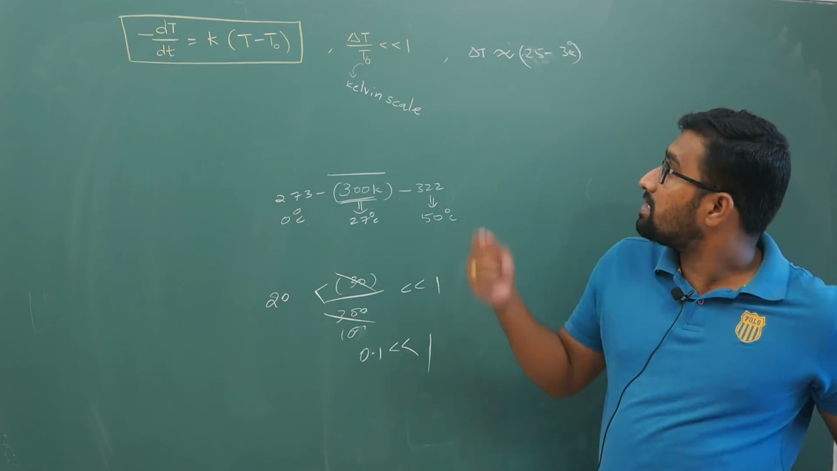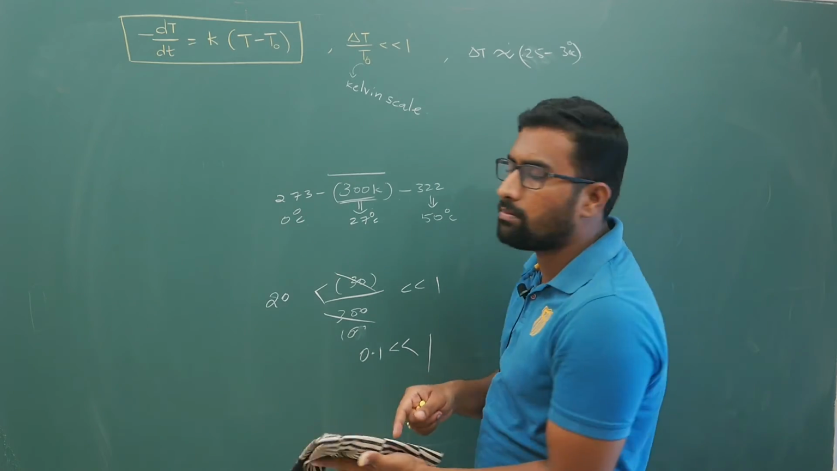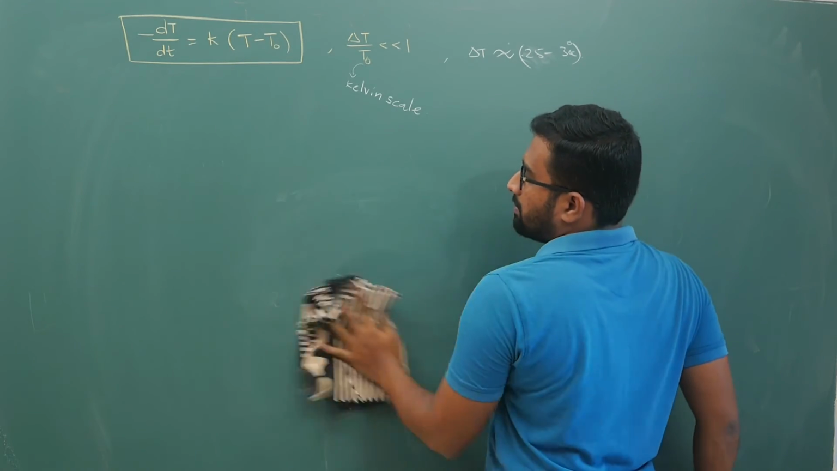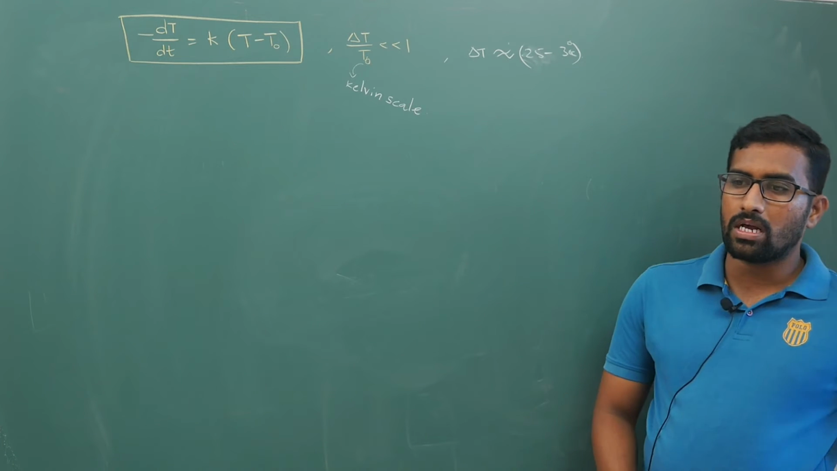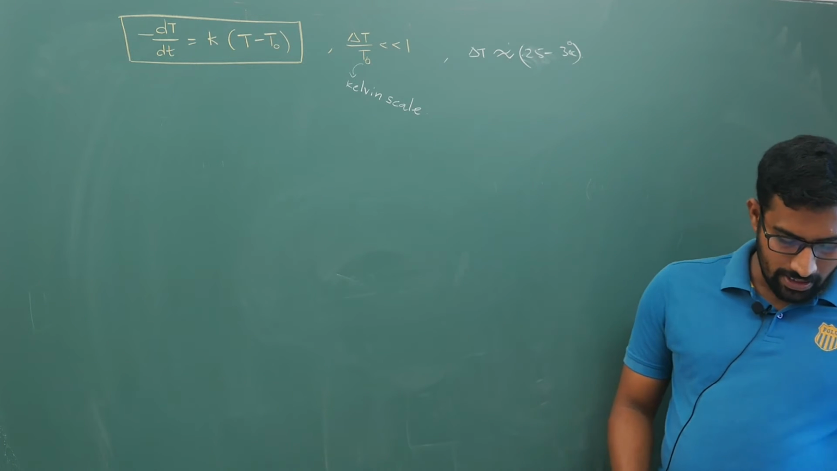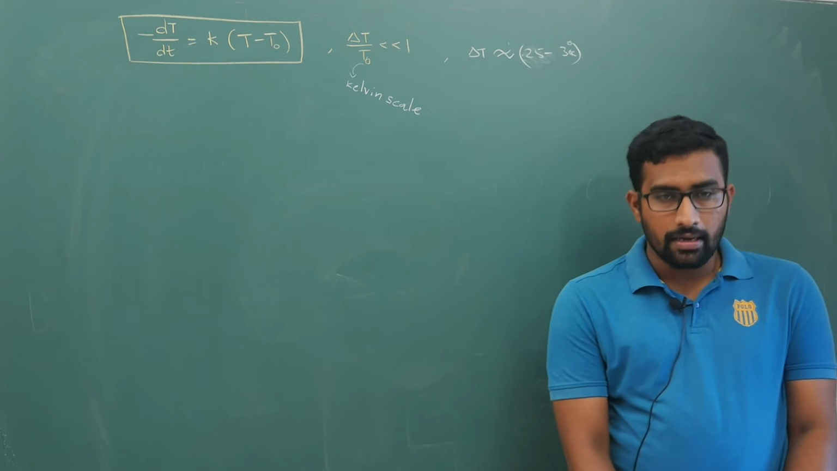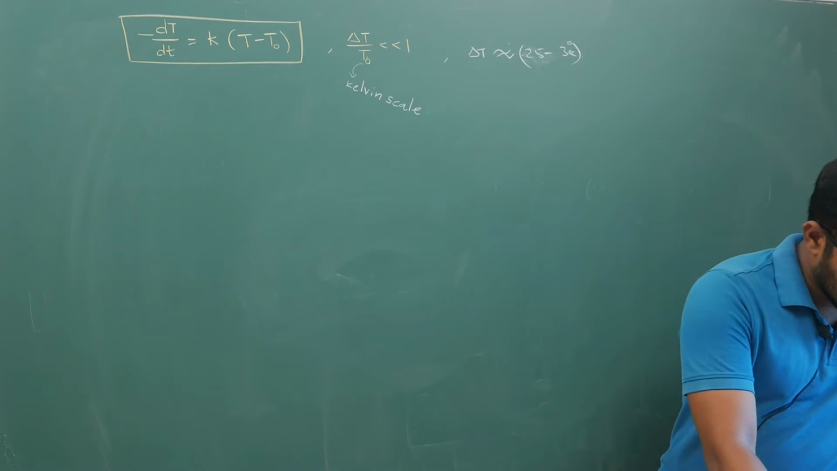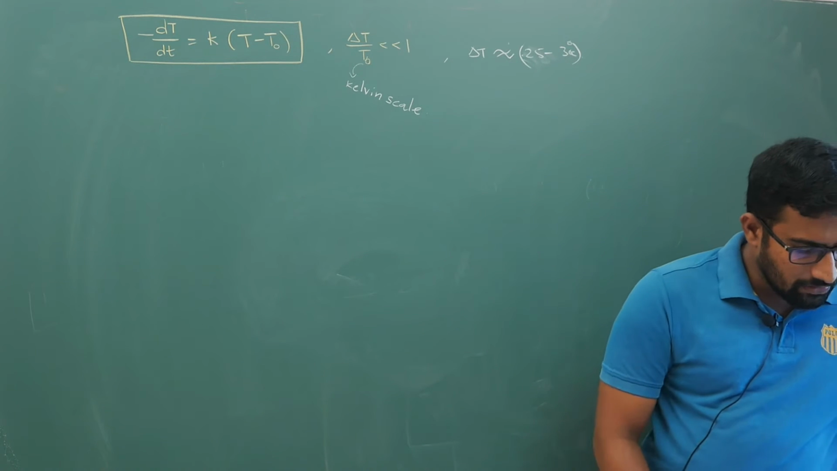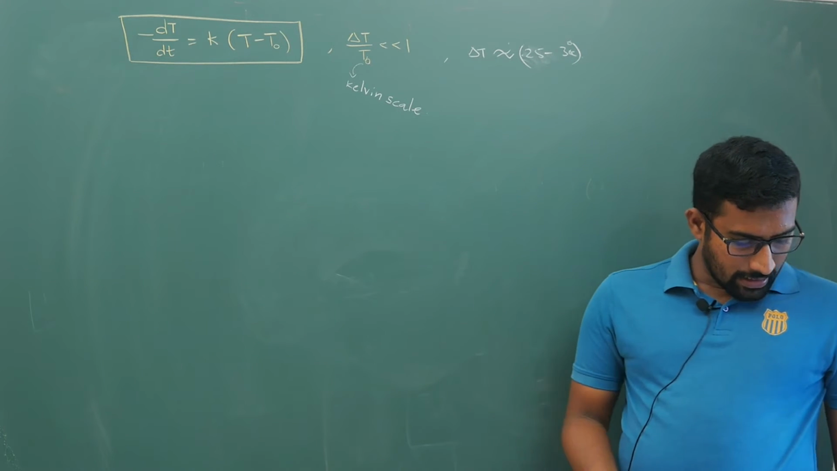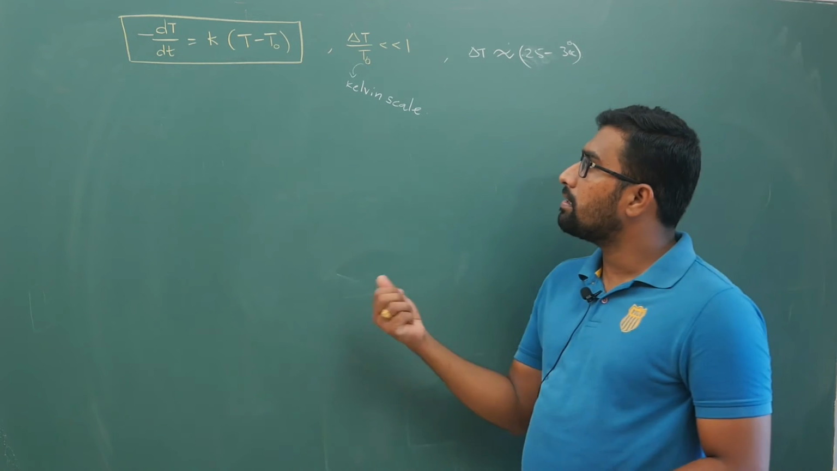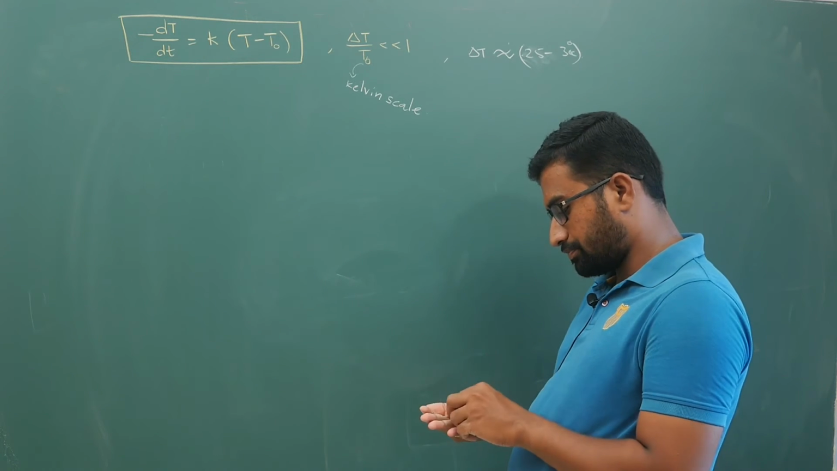If the temperature difference between the body and the surroundings is larger, then you don't have a choice, you have to go by your Newton's law of cooling expression only and then simplify. So now this expression I have derived and expressed. Fine, no issues. Now let us try to put this in a better way.